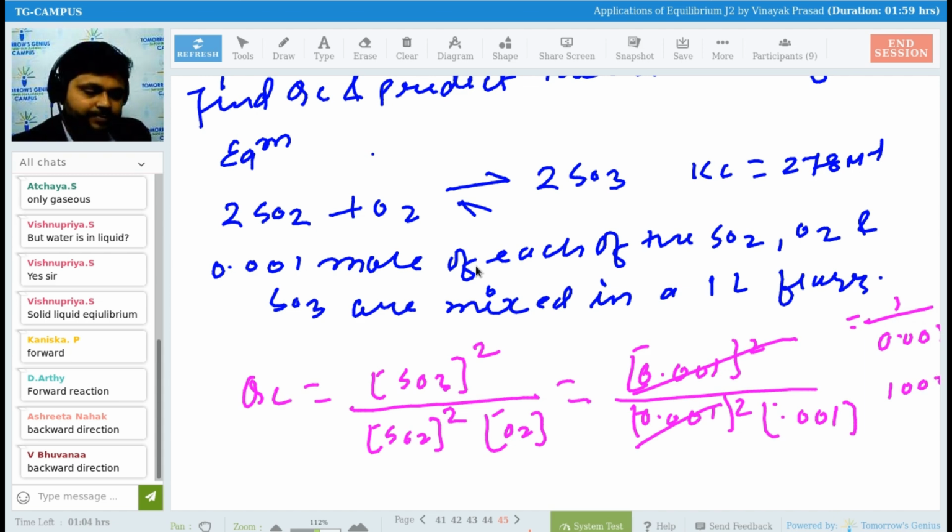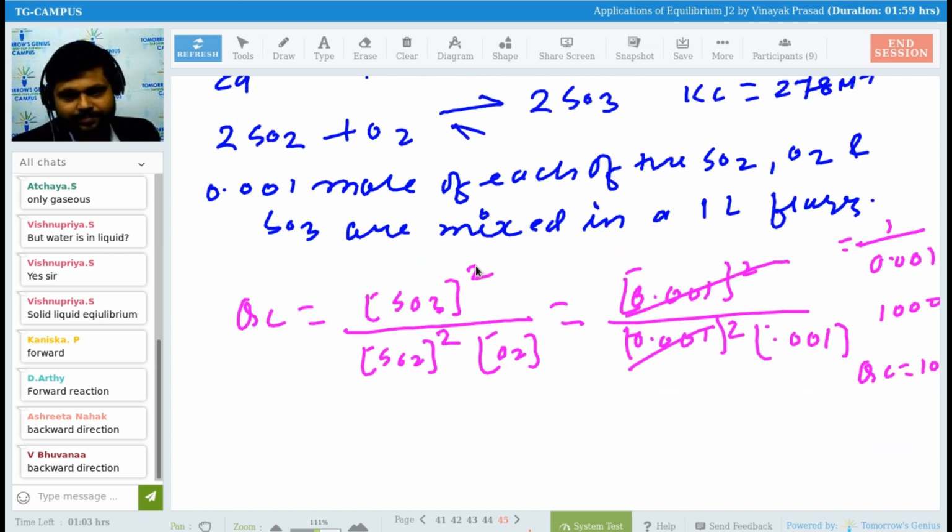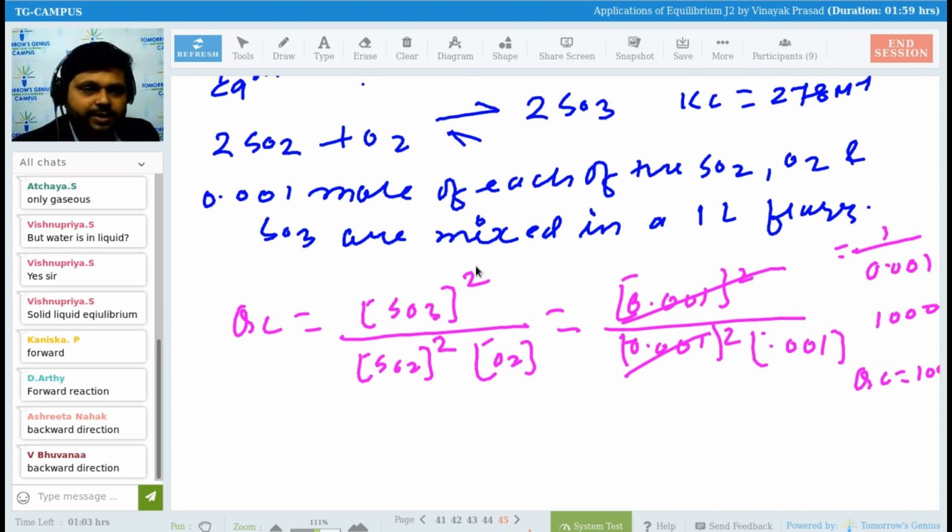And that Qc equals 1000. So Qc equals 1000, and Kc they have given as 278. See here, what is the Kc here? Kc equals 278. So Qc is greater than Kc, right? Qc equals 1000 and Kc equals 278. So Qc is greater than Kc, right?